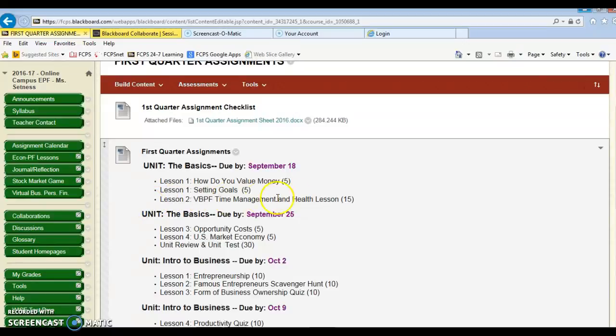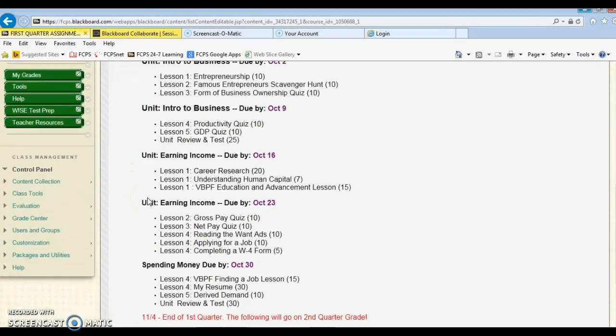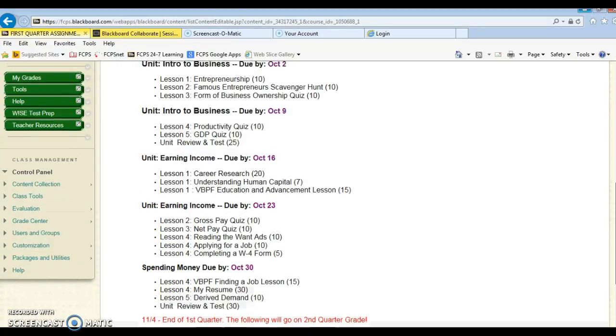You can see our first virtual business lesson will be time management and health, and then we'll progress after we complete the basics unit into the intro to business unit, and then earning income, and ultimately spending money. And that will wrap up our first quarter.